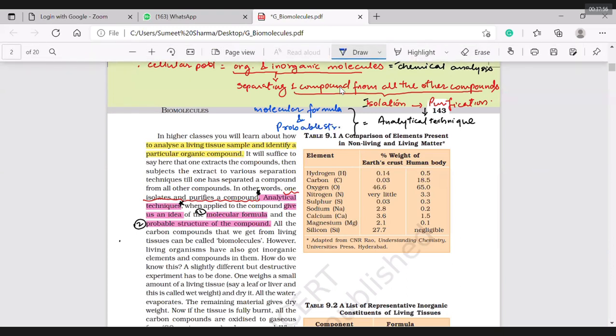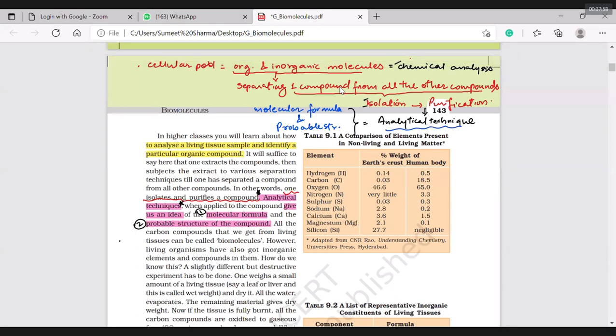The structure of that particular compound. So remember this sequence: you first need to do isolation and purification, and only then it is possible.